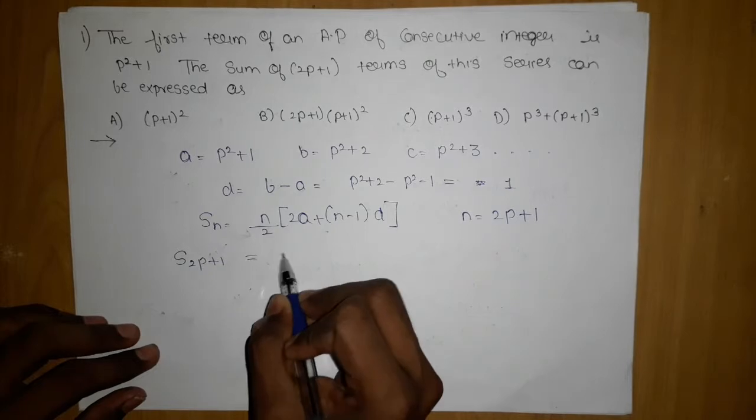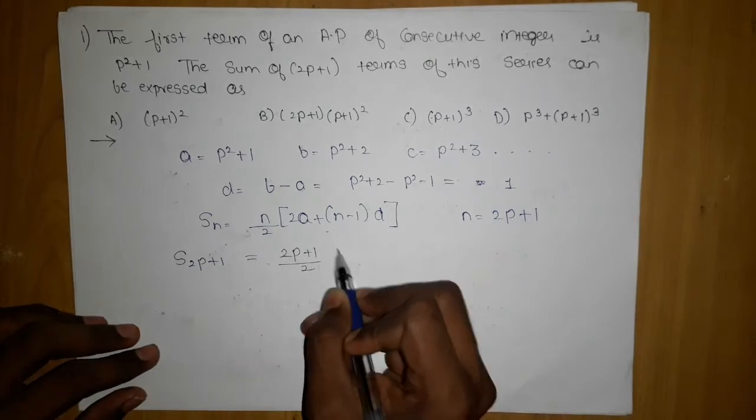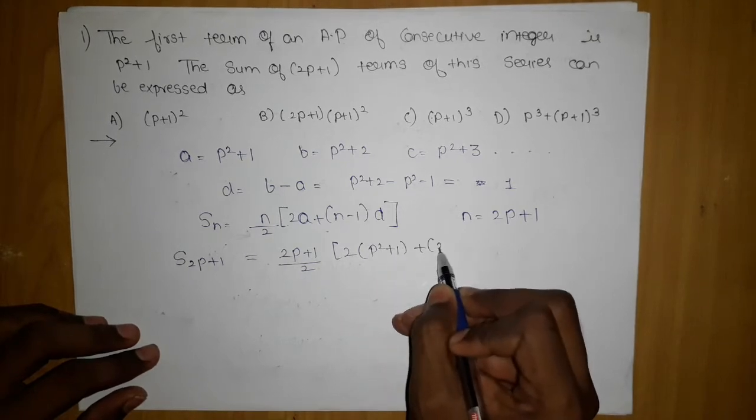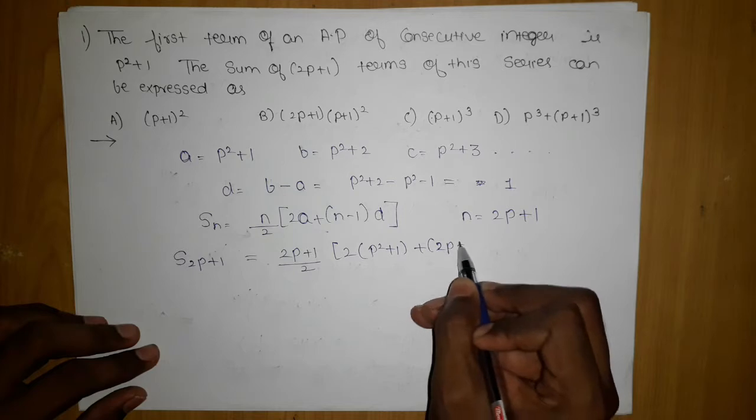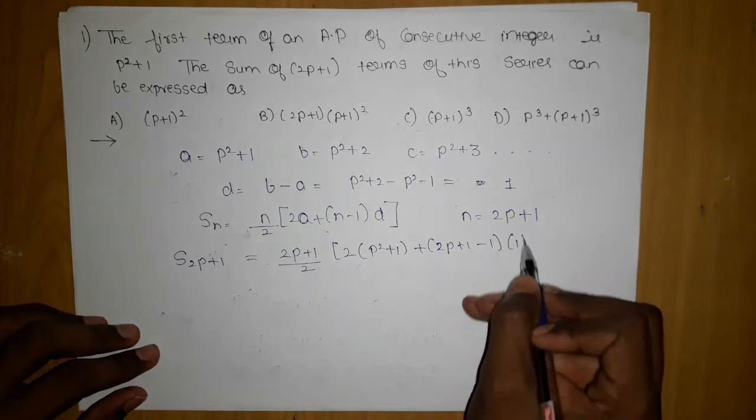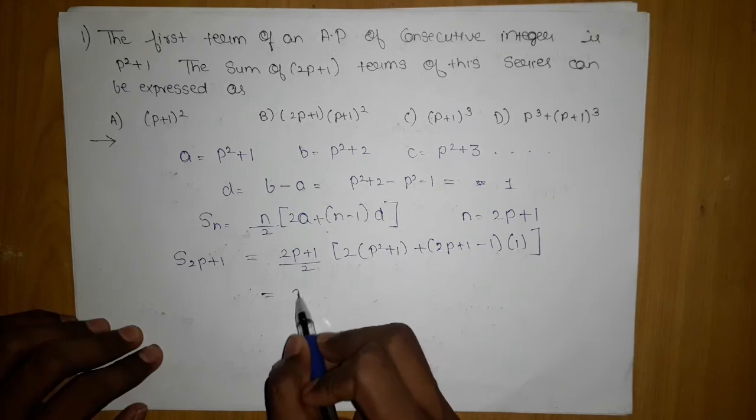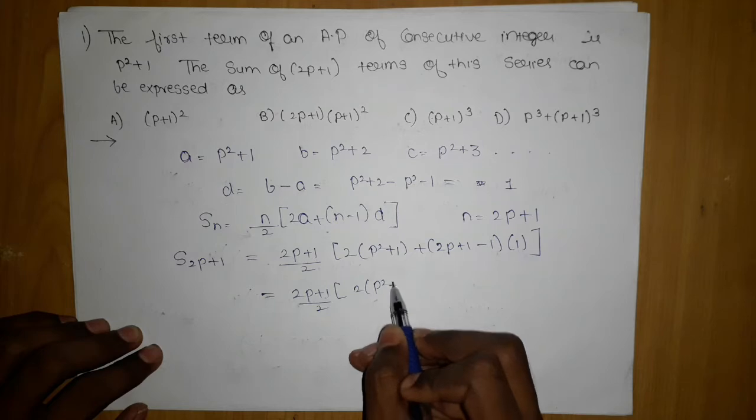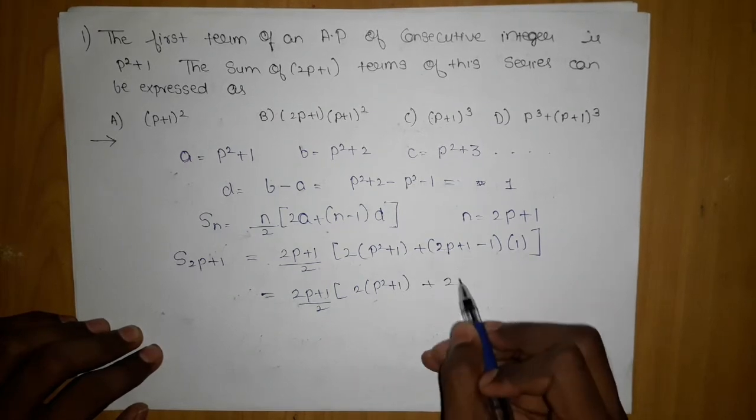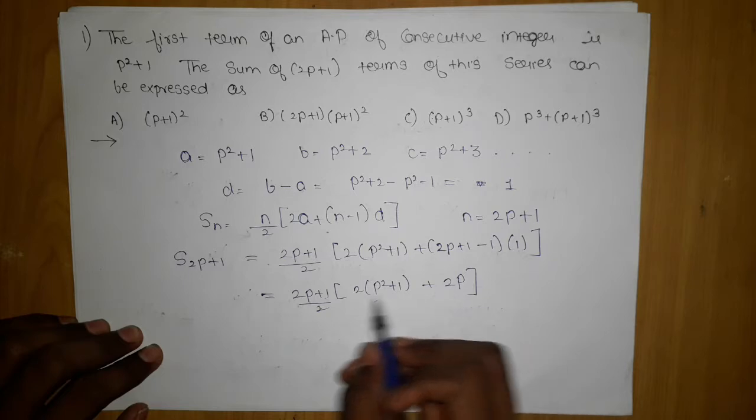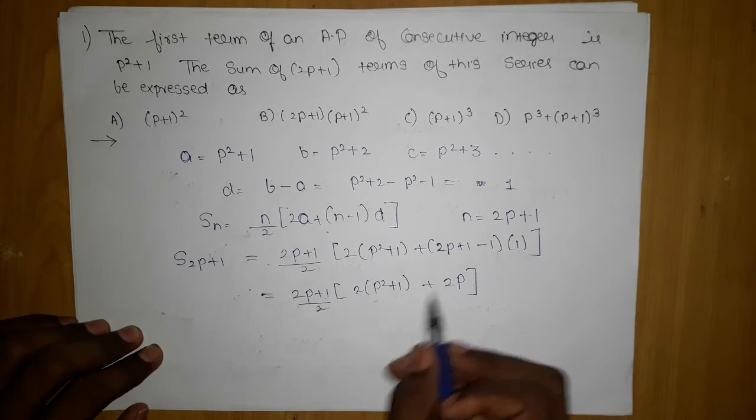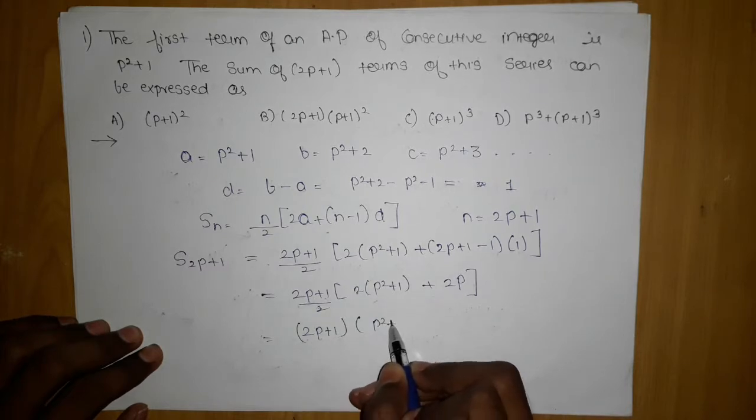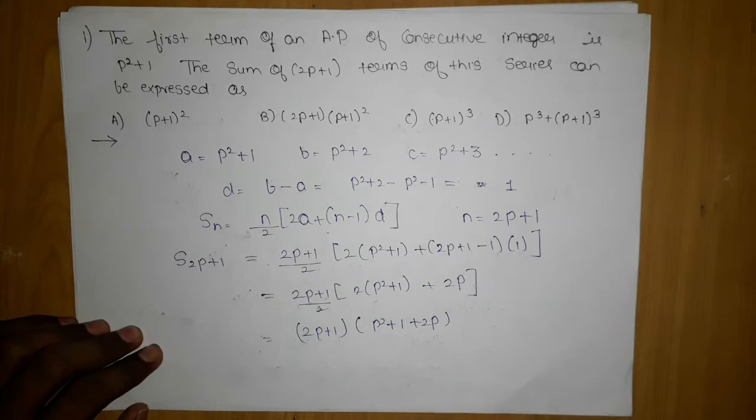S of 2p plus 1 is equal to (2p plus 1) upon 2 into [2 into (p square plus 1) plus (2p plus 1 minus 1) into d], which is nothing but 1. The moment you substitute, you will see 2p plus 1 remains as it is. This is 2 into (p square plus 1), and here we will get something like 2p. Now we can cancel this 2 with this 2, which will give me (2p plus 1) into (p square plus 1 plus p).